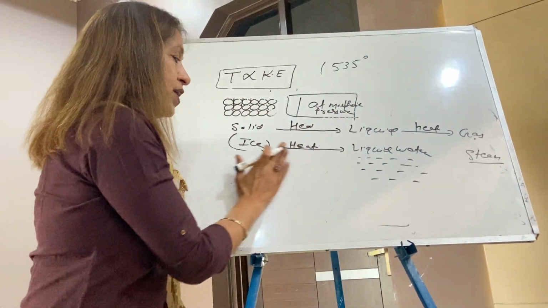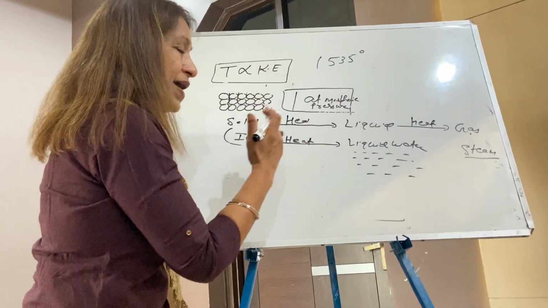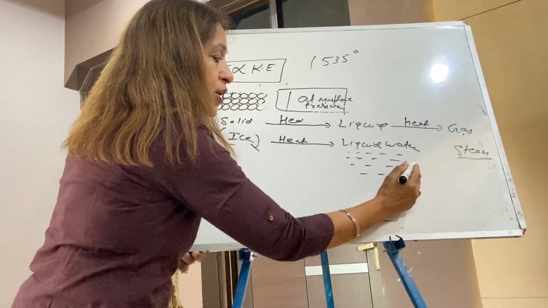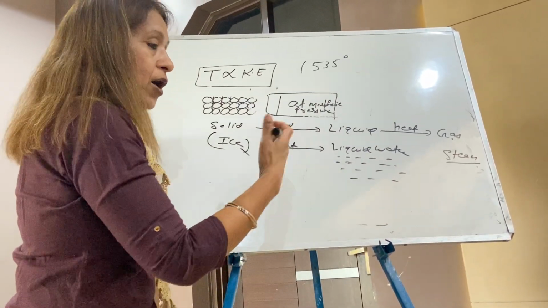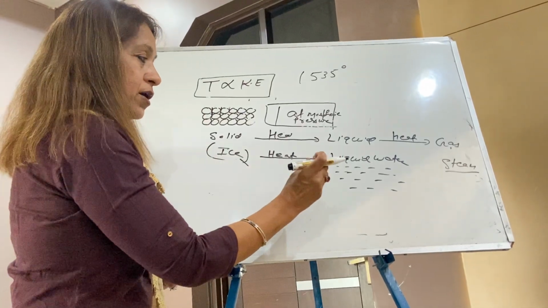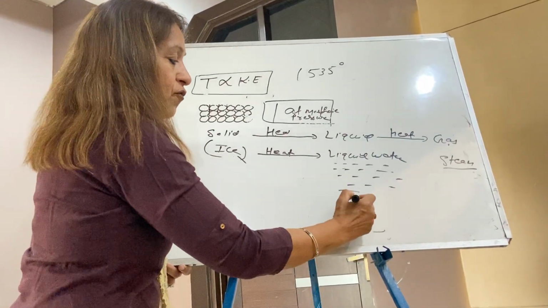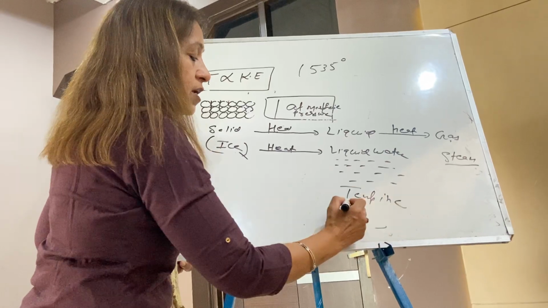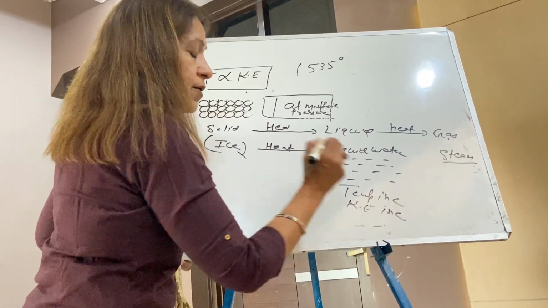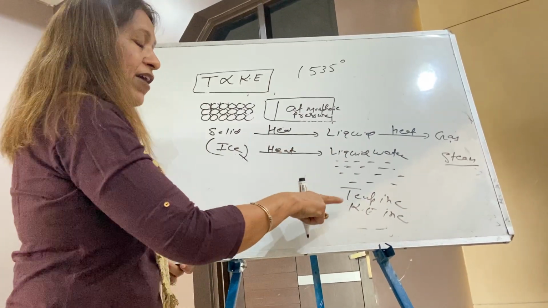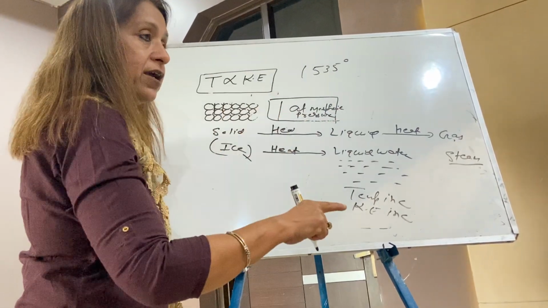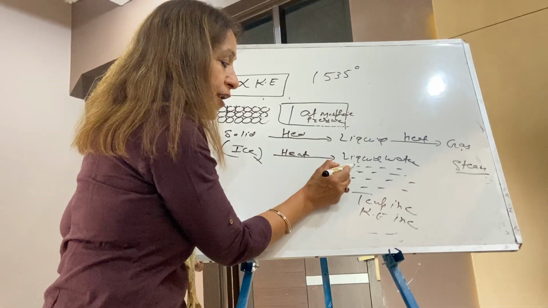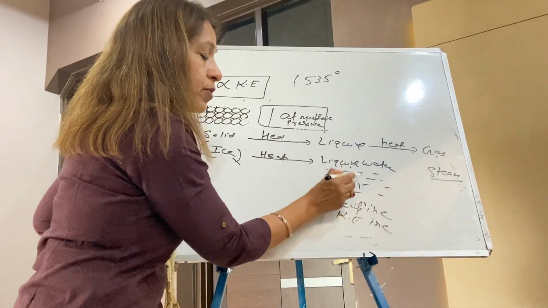When the complete ice has melted and the liquid water has formed, the attractive forces become very weak. Now the kinetic energy increases again, so temperature increases, kinetic energy increases, vibration increases. Again the heat that you are supplying is used to break the attractive forces here.